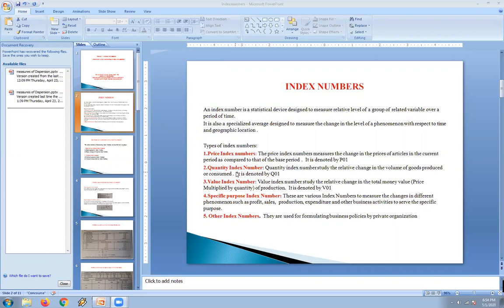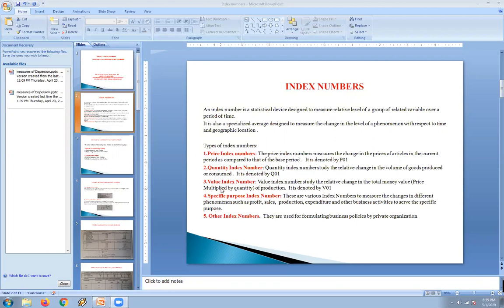Next type of index number, that is the quantity index number. Here quantity means we will consider the weightage, quantities will be given for the calculation. So here the quantity index number is studying the relationship between the changes in the volume of goods. Here we will give more importance to the prices in the price index. In the second one, we are giving importance to the quantities, where the volume of goods produced or consumed. So it will be denoted as Q01. 0 means the base year values will be considered. Q1 means the current year values. Similarly, P01 will be denoted for price index. P0 means the base year price. P1 means the current year price.